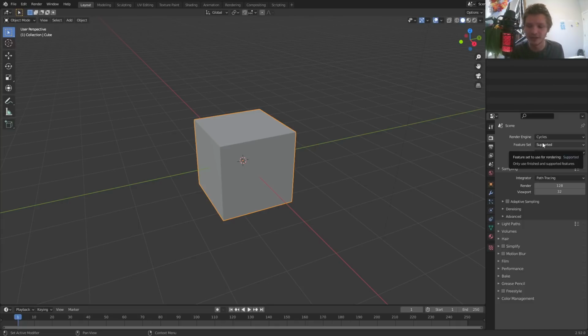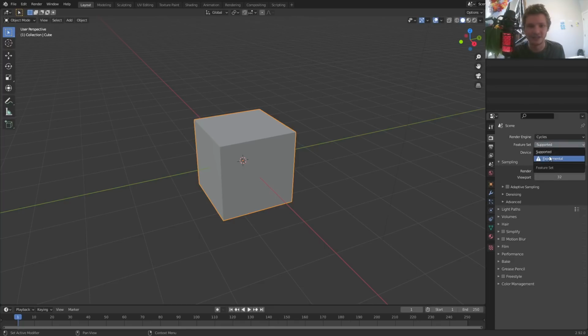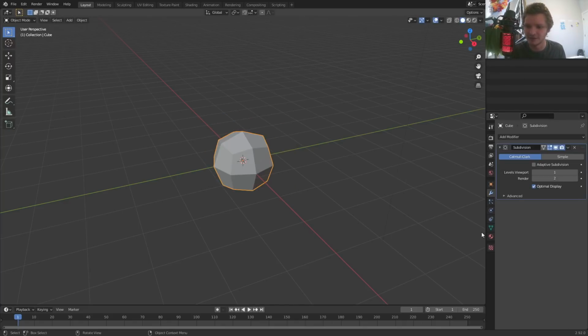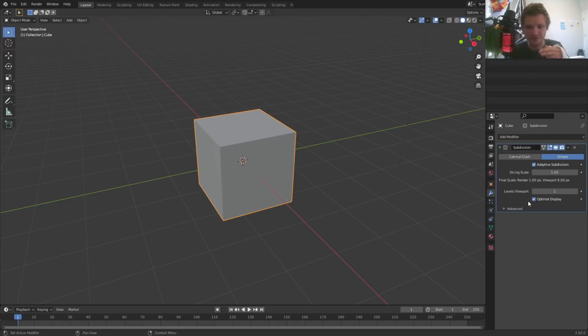So use Cycles. I'm going to be using GPU, and additionally, I'm going to be using experimental mode, and the reason for this is that we are going to be subdividing our mesh, and the more geometry we have, the better our displacement's going to be. When I'm subdividing this mesh, I'm going to be using an experimental feature, adaptive subdivision, so I'm going to add in my subdivision surface. That's not going to show up if you don't have experimental, okay? So you've set this up.